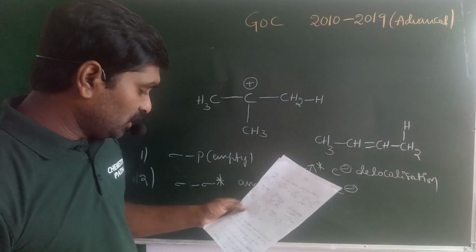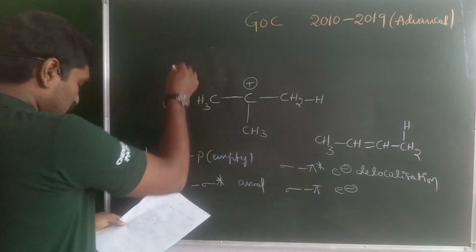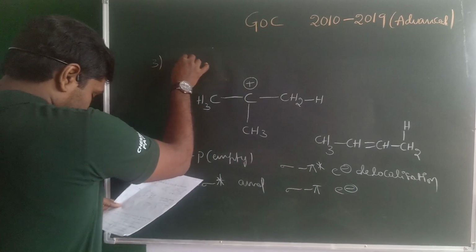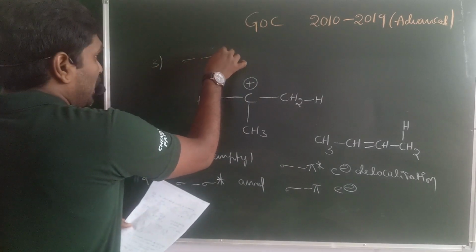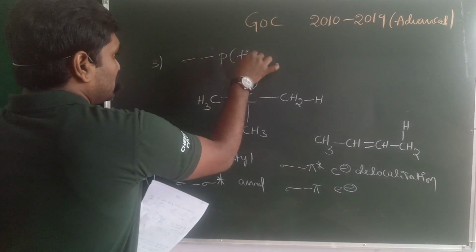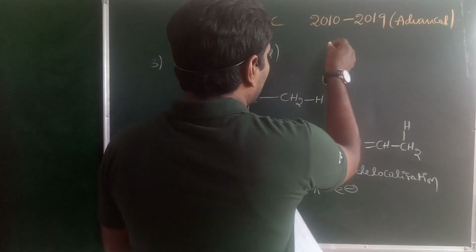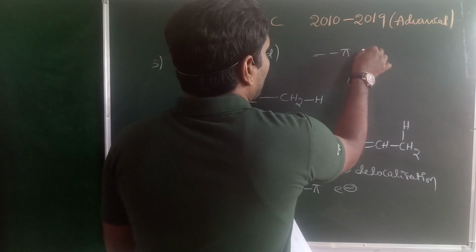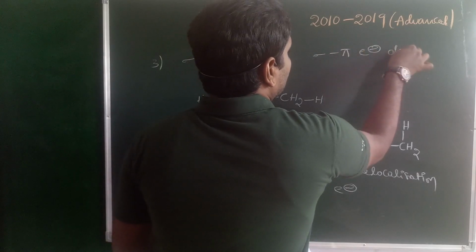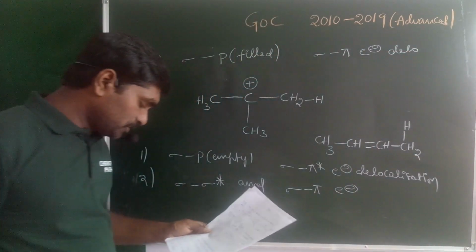Option C, the third option: sigma and P orbital filled, and sigma and pi electron delocalization. This is your third option.